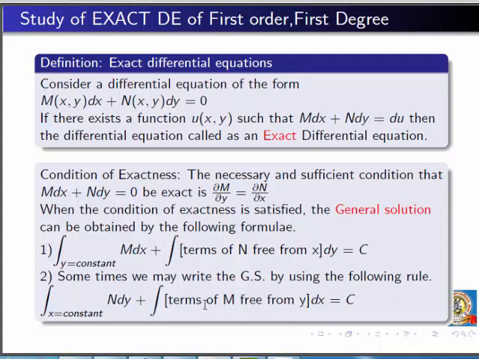Similarly, the second formula: integration keeping x constant of N dy plus terms in M free from y, means we have to select the terms which do not contain y. So in this way we can get the general solution for the given problem. On the right hand side there is an arbitrary constant called c. Since it is a first order first degree differential equation, it always contains only one arbitrary constant in the general solution.